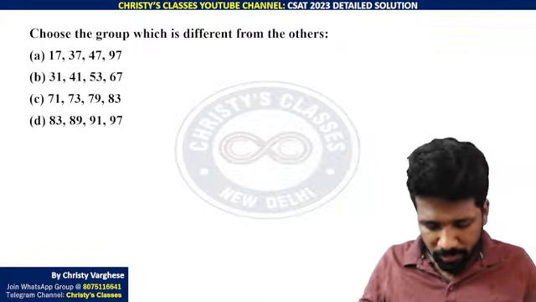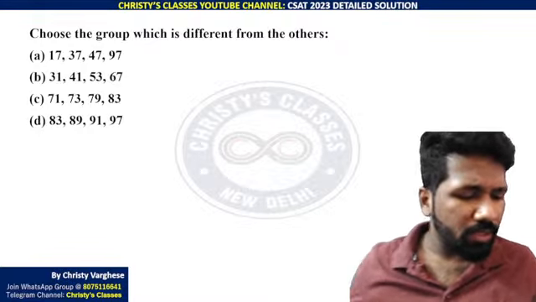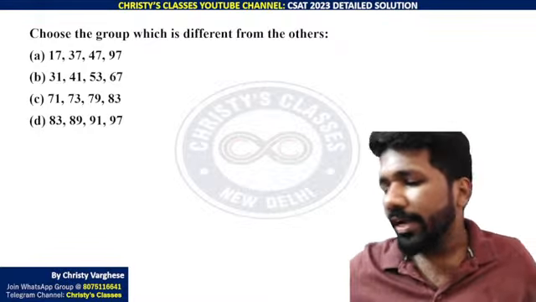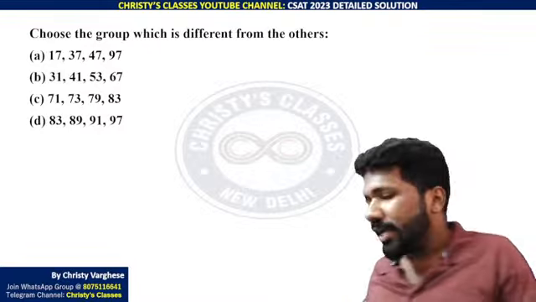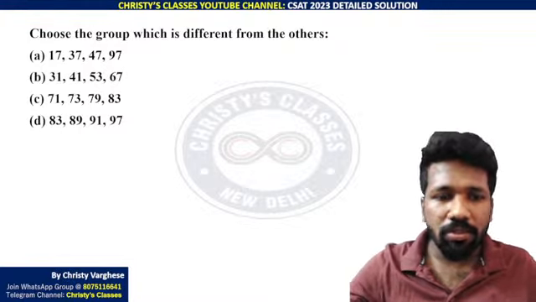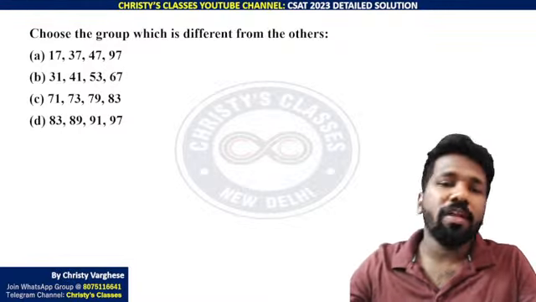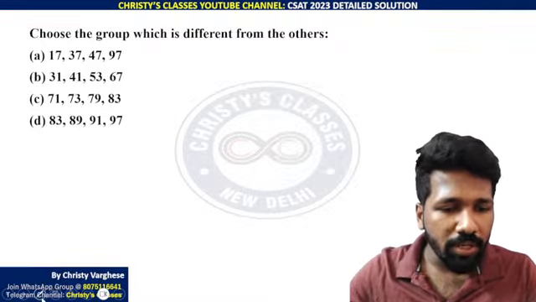Okay, so this is the first question, so let us discuss. This is very simple. It is what idea? Just the prime number idea. All the numbers are prime numbers except one among these four options. One of the numbers in the fourth option is not a prime number. All other numbers are prime numbers.